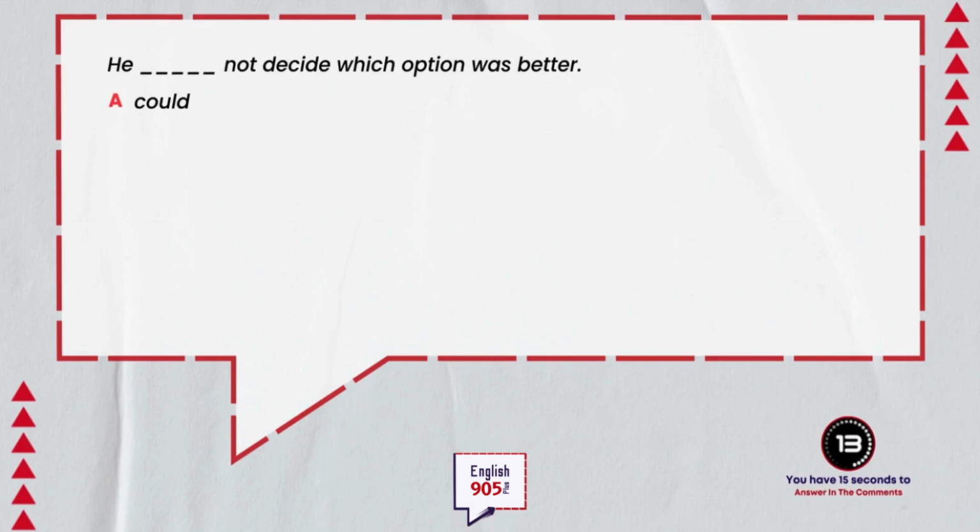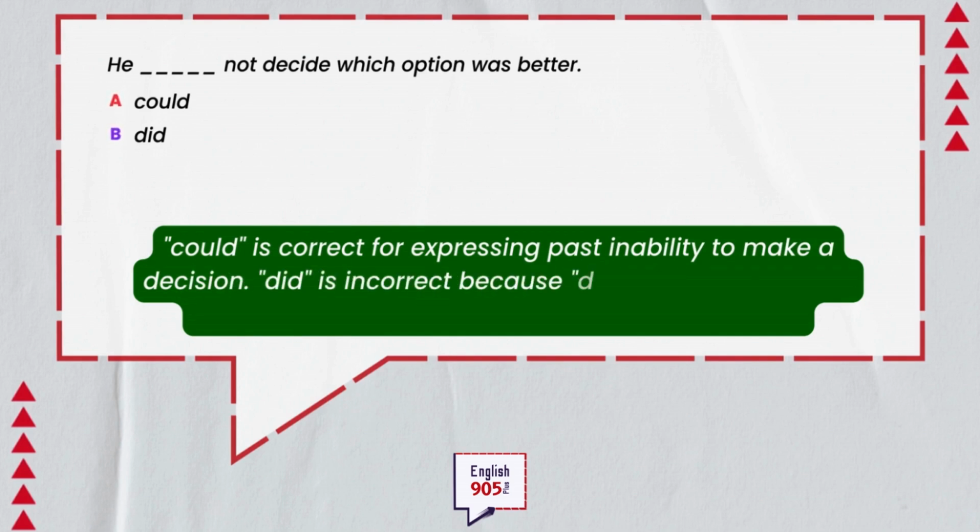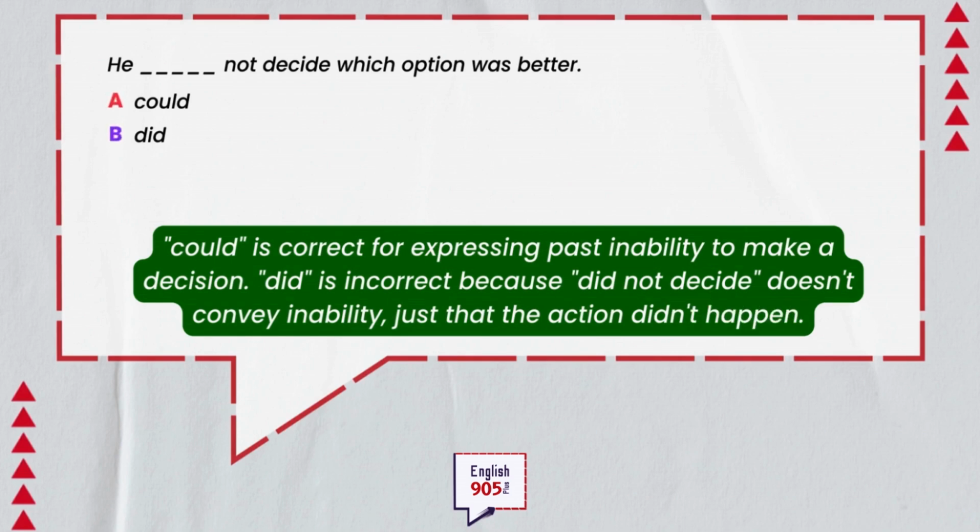A. He could not decide which option was better. B. He did not decide which option was better. Which one is correct? Answer in the comments below. Could is correct for expressing past inability to make a decision. Did is incorrect because did not decide doesn't convey inability, just that the action didn't happen.